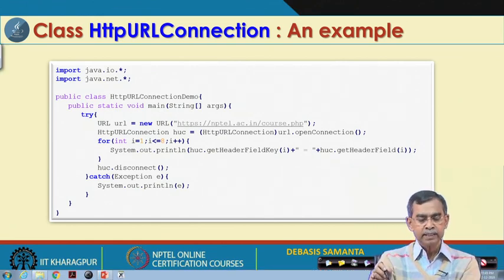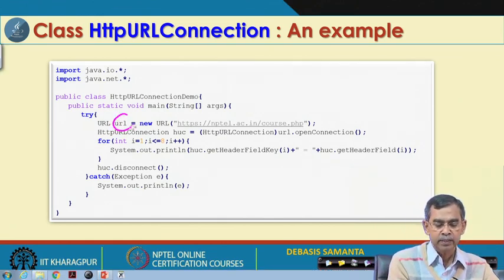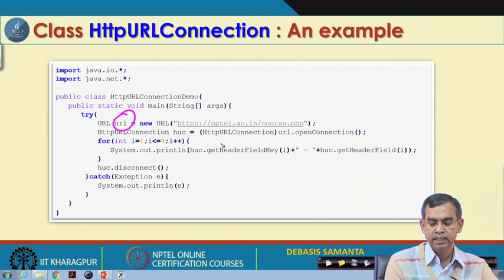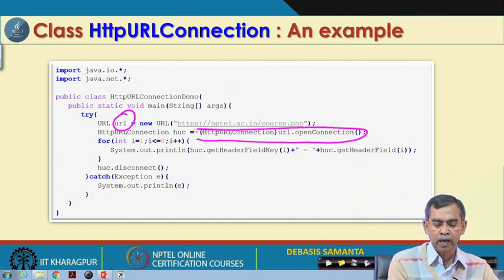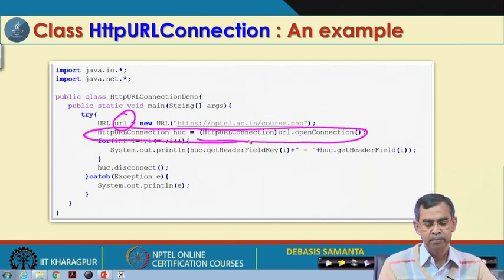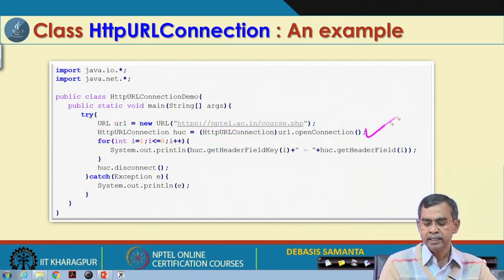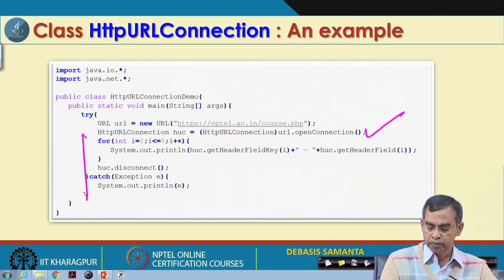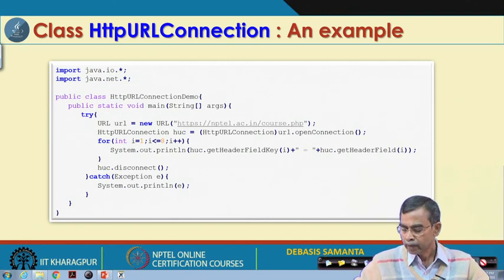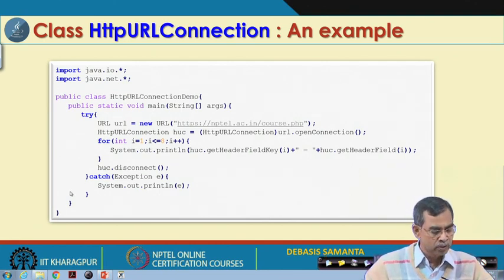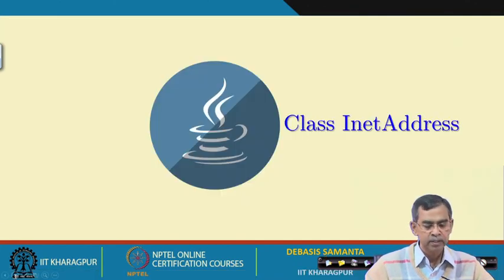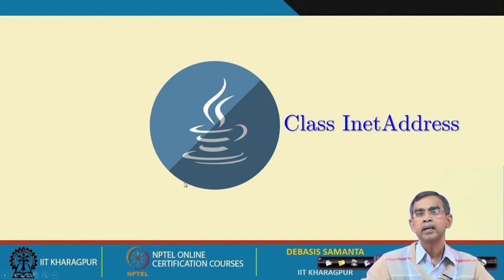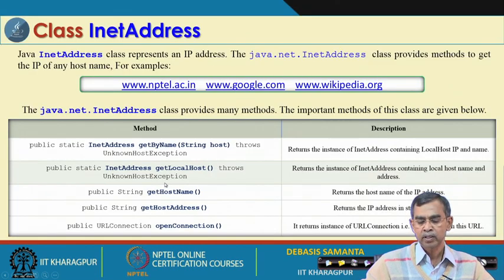Now, let us come to the example here. As you see, this is the URL object, and this is the idea of how the HTTP URL connection can be established. Once this connection is established, the rest of the things are the same as the previous one. So, only this makes the distinction between the simple communication and the URL HTTP communication.